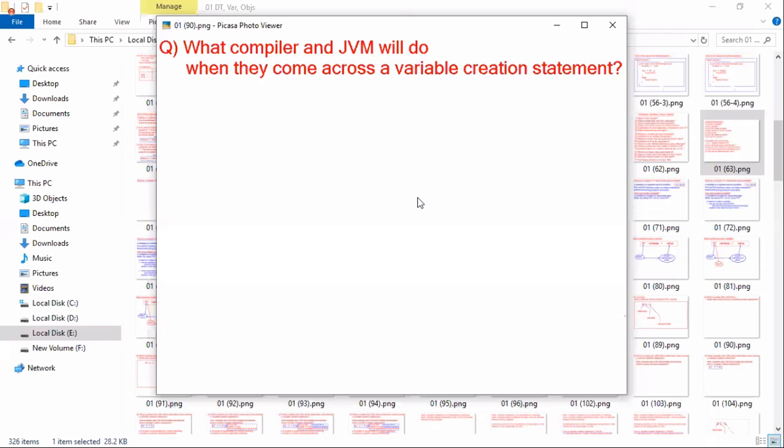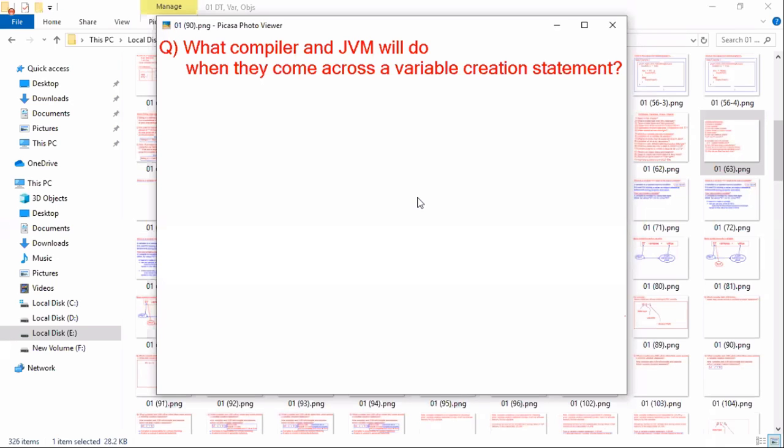So tell me, what is your target? Is your target only writing programs or passing interviews? Come on, expecting an answer from everyone. If you want to pass an interview, are you writing programs or are programs given to you? The interviewer prepares a question paper with a set of programs. Multiple choice questions, MCQs, will be there. Those MCQ questions are given to you, asking, tell me what is the output.